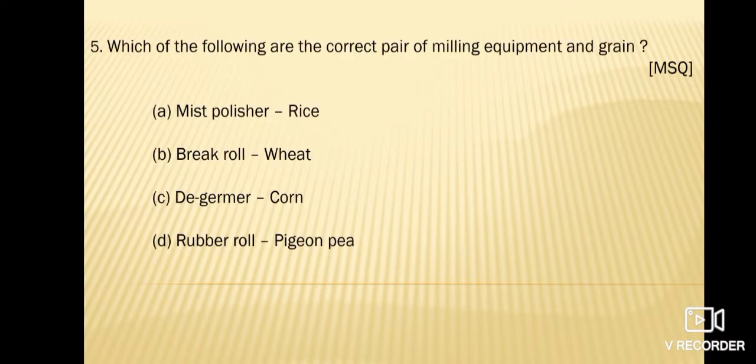Next is, which of the following are the correct pair of milling equipment and grain? This is also an MSQ, multiple select question. Option A is mist polisher rice, option B is brake roll wheat, option C is degermer corn and option D is rubber roll pigeon pea, and the correct answer is A, B and C. Means mist polisher is used for rice polishing, brake roll is used in wheat milling for making the flour and degermer is used in corn milling for germ removal.